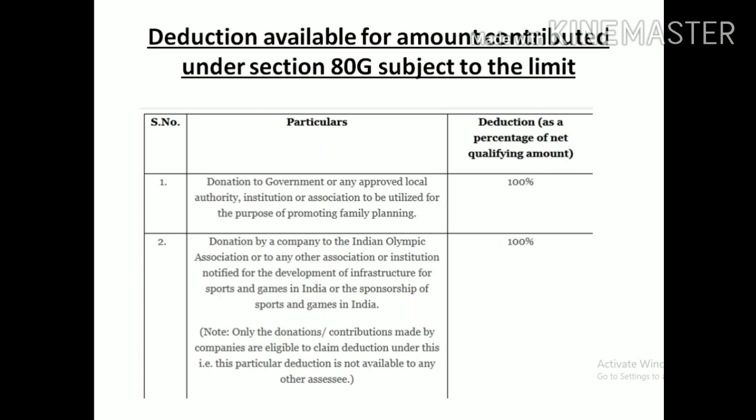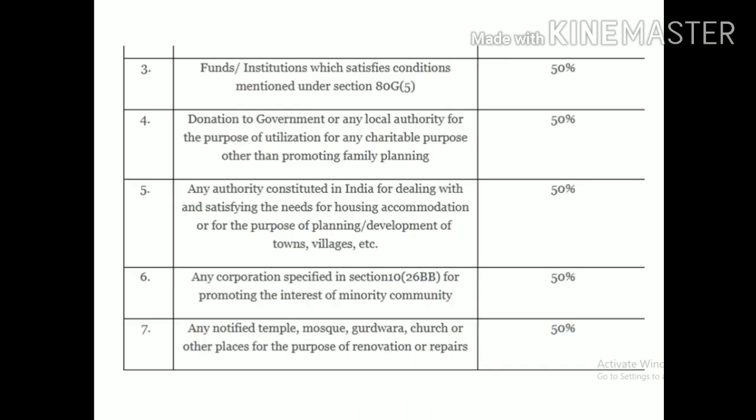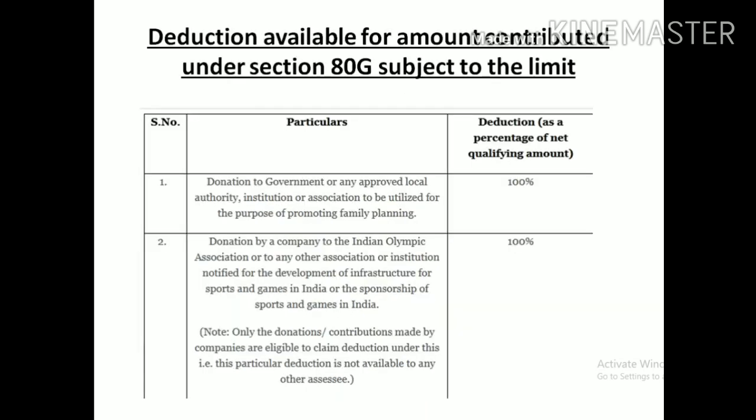Okay. Then we will discuss how to calculate the limit. First we will discuss which donations come under 100% subject to the limit. Here we have only 2, so we can easily remember these 2. That is deduction under section 80G with limit at 100%. The first one: donation to the government or any approved local authorities or institution or association to be utilized for the purpose of promoting family planning.